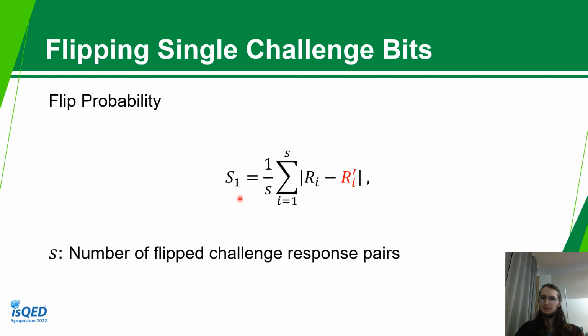Now we can calculate a flip probability, call this S, and denote the index with the position where we flipped a bit, so here it's 1. And then we calculate the sum over all of our challenges. The number is S for all of the challenges we have. And then we calculate the absolute value of the difference between these two responses, the flipped one and the not flipped one.